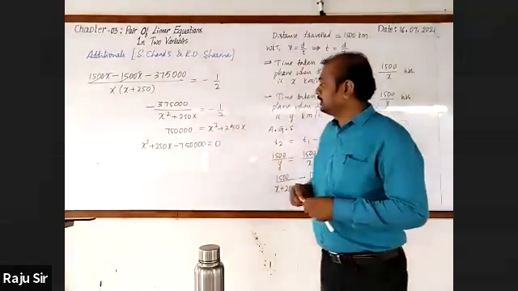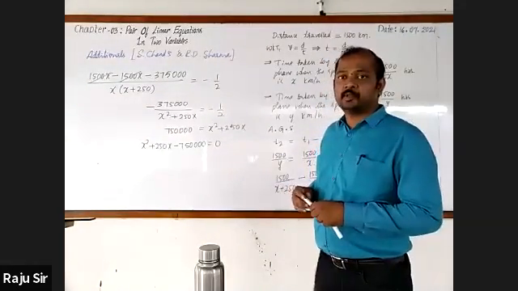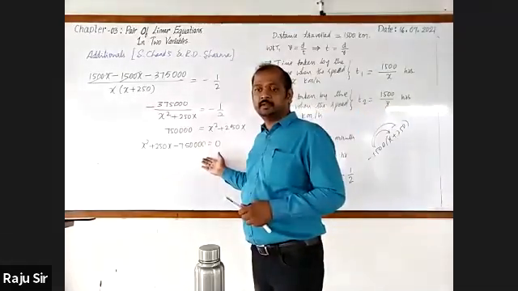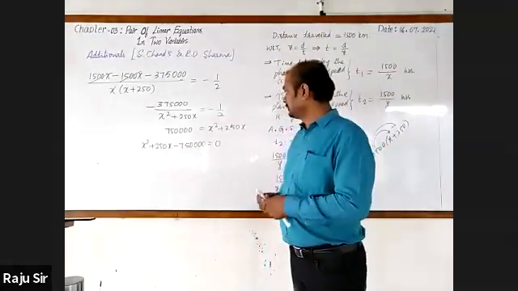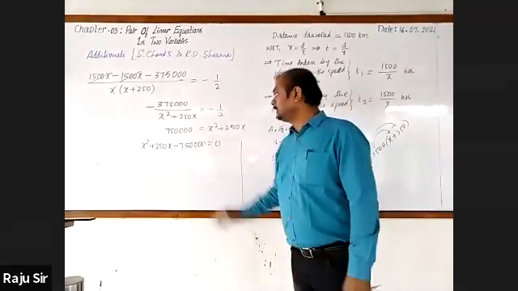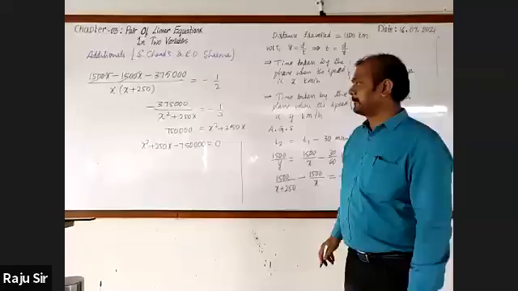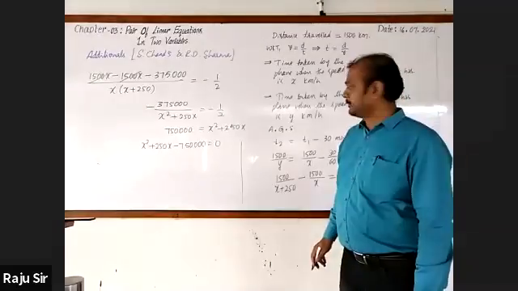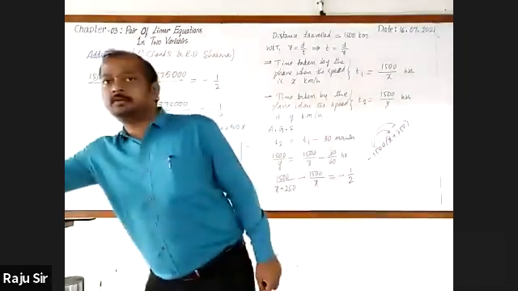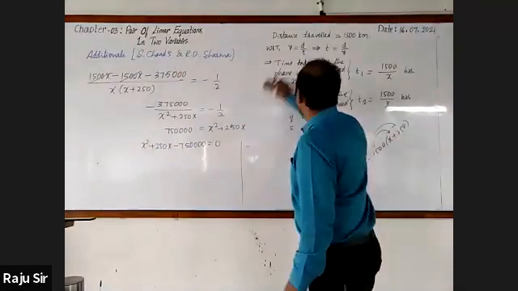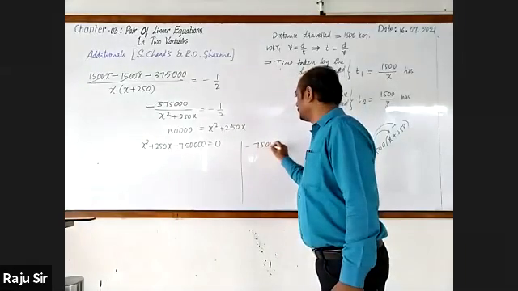How do you go for simplifying this? By splitting the middle term. Very good. By splitting the middle term. Minus 7,50,000.